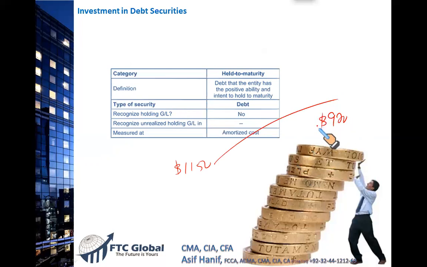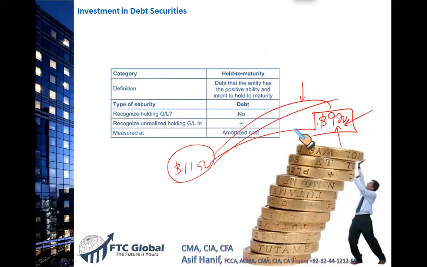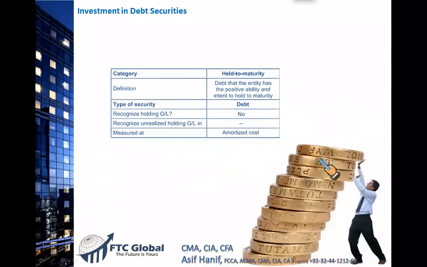Even though we are not recording market price changes, if the decline is permanent in nature, then I have to change my amortized cost to the new base. Now the $920 will be the new base. That is very rare, but there's a question you will find in the Gleim software. That is, if the fall in price is permanent, then the new market price, which you consider to be the permanent price, you can write down your bond value to that point, and the differential would be the loss. That's the only exception. Otherwise, you will report your bond at amortized cost. Whether it's the discount bond or the premium bond, you will have to report it at amortized cost.